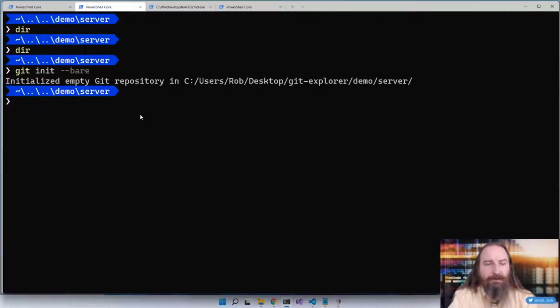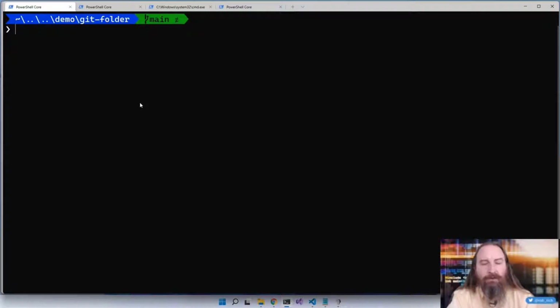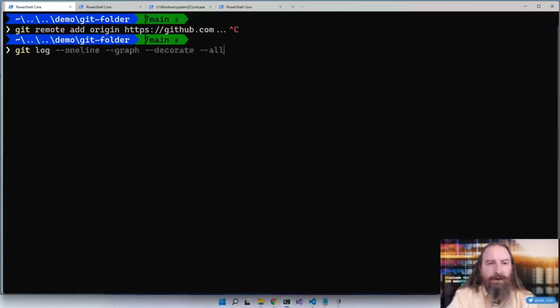Okay, so now here's this server folder inside the demo folder, and back here in our regular one, we want to git remote add. Now I can name mine. By convention, we might call it origin, but we could call it anything. And we could point it at https://github.com. We're not going to do that. We could also git remote add origin at some server path to folder, and that could work, but we're not going to do that in this case.